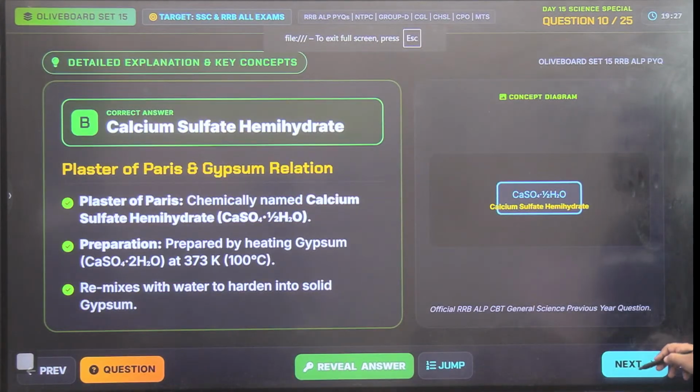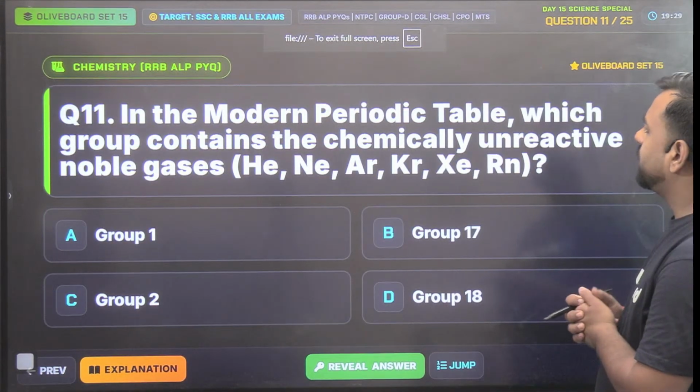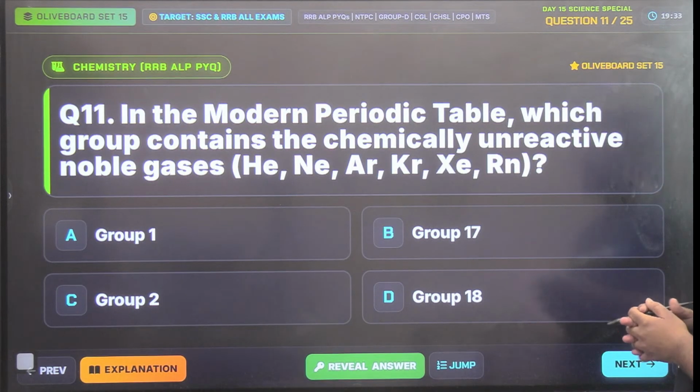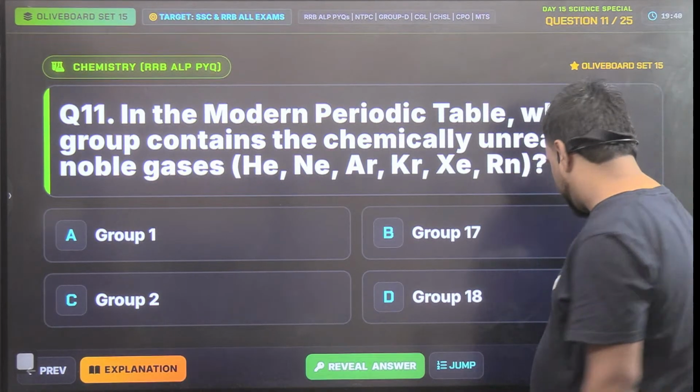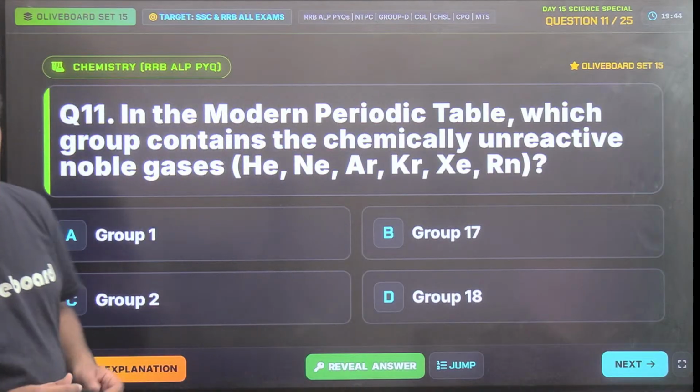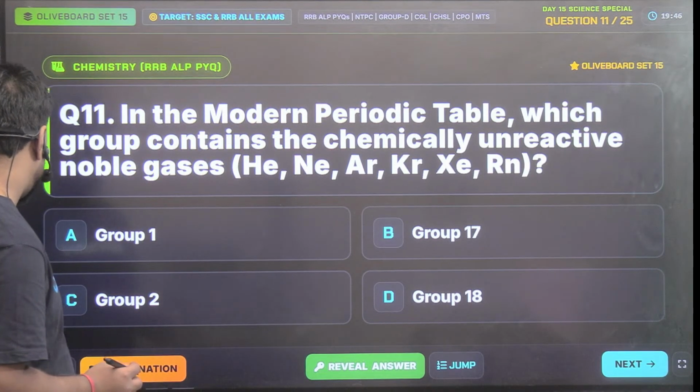Okay, so coming back to our point, right? The next question is, in the modern periodic table, which group contains the chemically unreactive noble gases, that is helium, neon, argon, krypton, xenon, or radon? So what do you think is the correct option for the same? So is it group number one? Utkarsh, what do you think is the correct answer for the same?